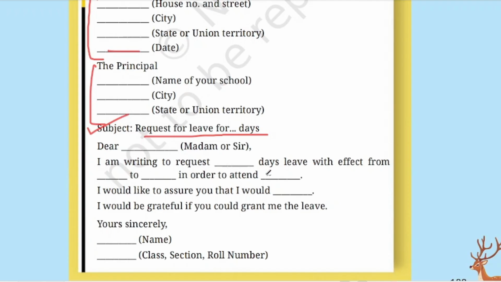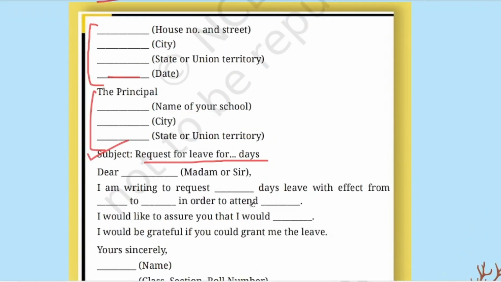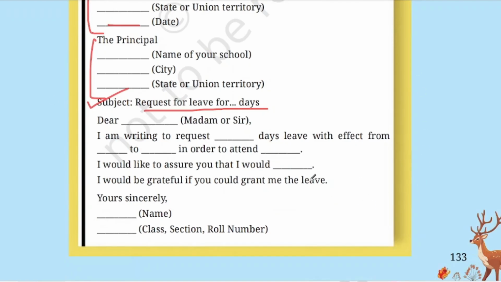In order to attend any function, you can write. Then I would like to assure you that I would complete my homework as well as classwork, and I would be grateful if you could grant me leave. Yours sincerely. Then you will write your name, and then your class, section and roll number. This is how we write a leave application.